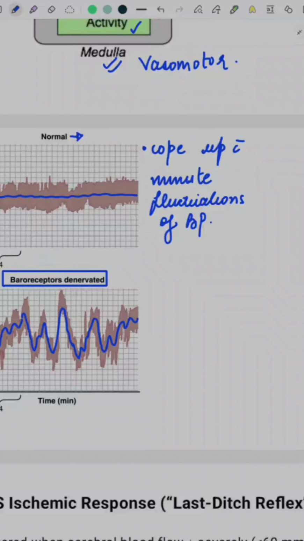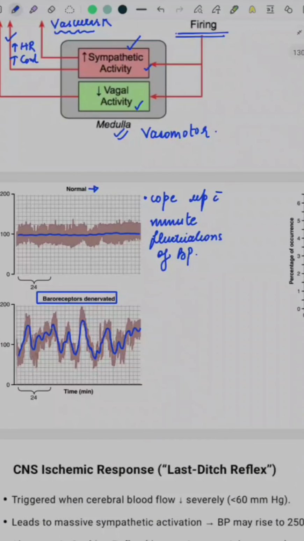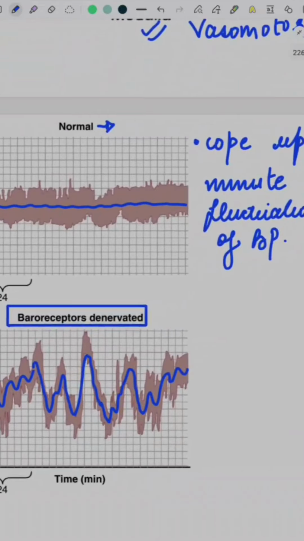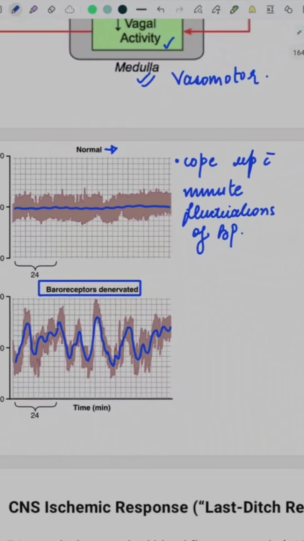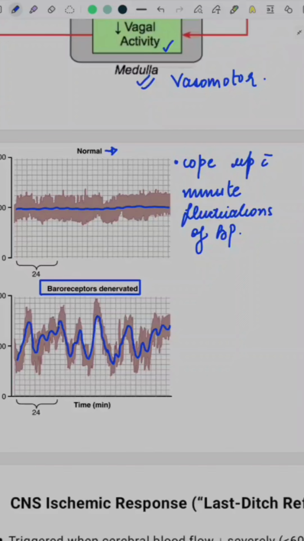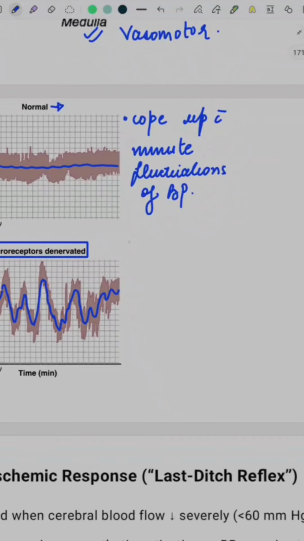Simultaneously, it is also important for you to know that these baroreceptors do not work continuously. Since they are there for minute fluctuations of BP, they do not work for chronic changes in BP. So for example, if there is a change in BP that exists for more than a few hours to a few days, their firing rate returns to normal. That is, they adapt, and they adapt within 1 to 2 days.